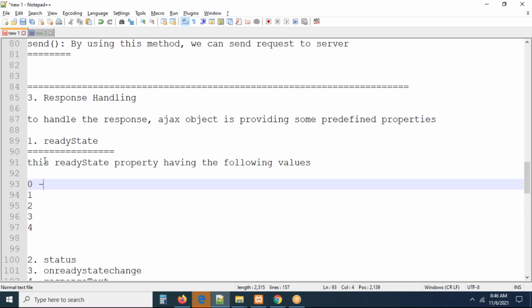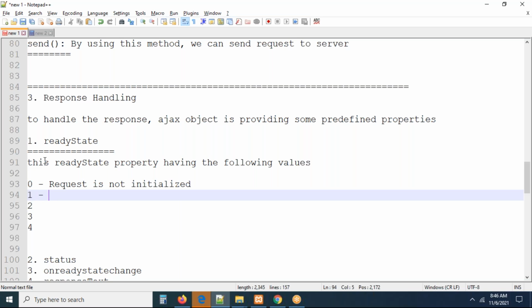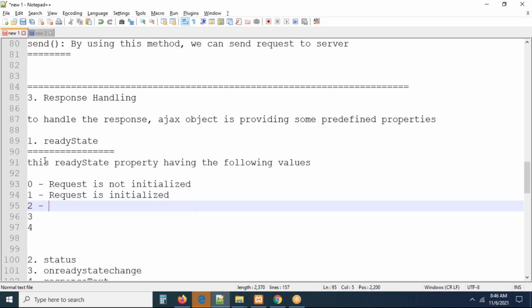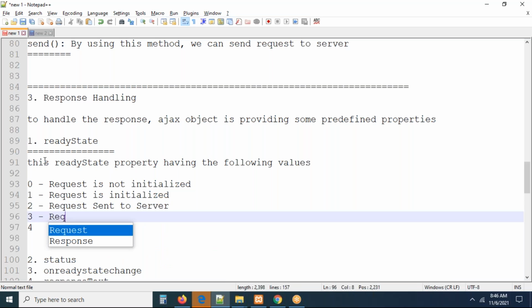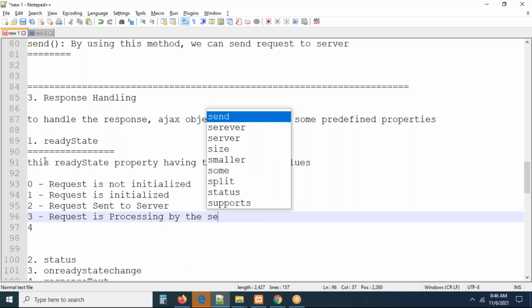If the readyState value is 0, what do we have to understand? The request is not initialized yet. I mean, we didn't send the request to the server. If you got readyState value 1, the request is initialized. ReadyState 2 means the request is sent to the server. ReadyState 3 means the request is being processed by the server.